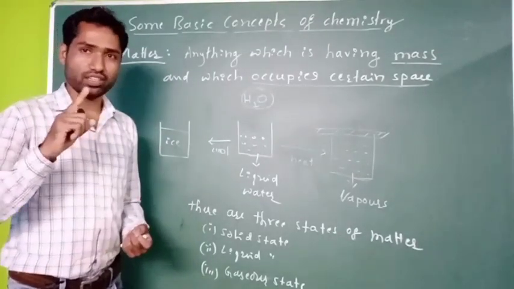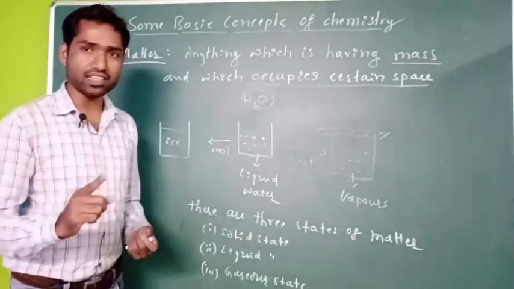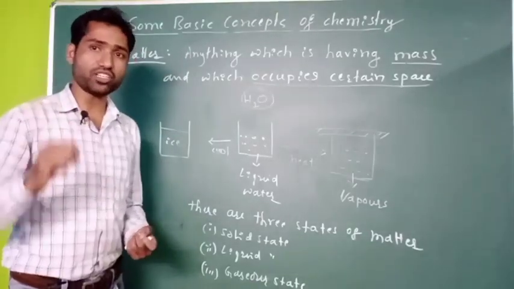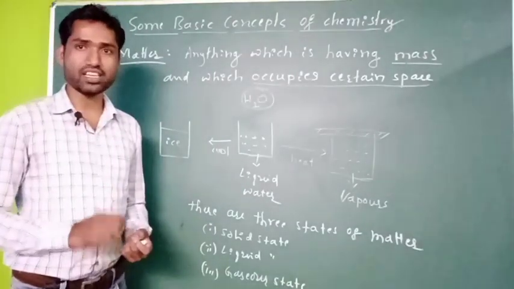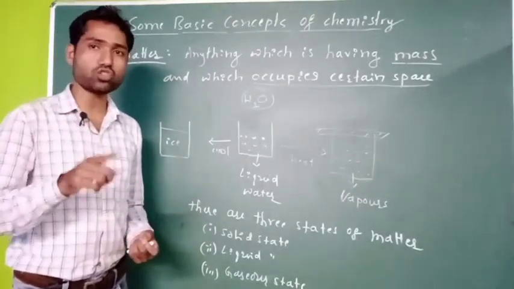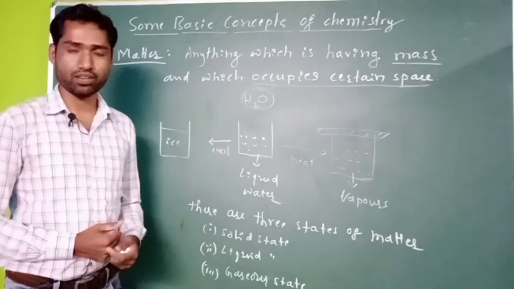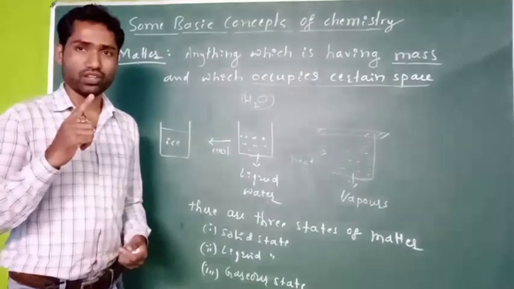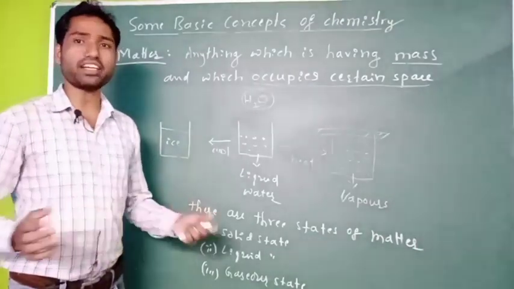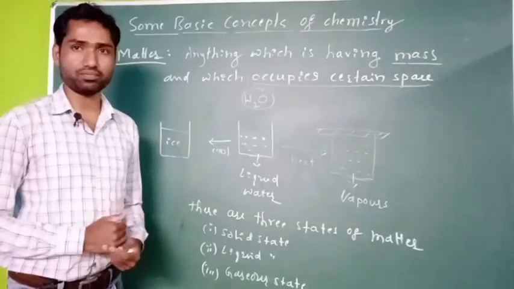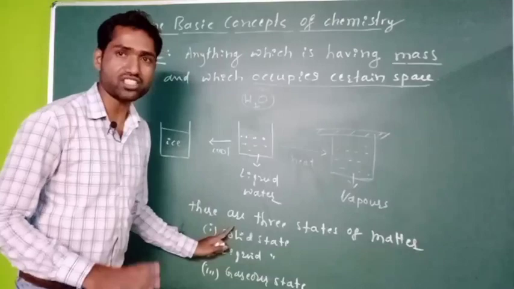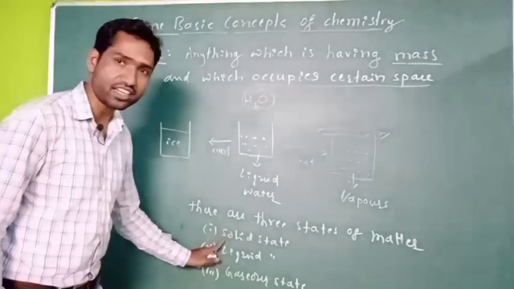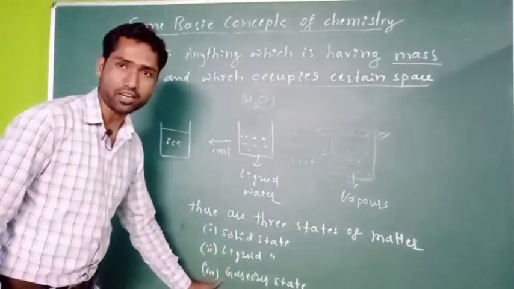If you heat that liquid iron to a higher temperature, then it will get converted into gaseous state. Therefore, that iron piece also exists in three states. So it is true for all the matters that exist in nature. Every matter exists in three states: solid state, liquid state, and gaseous state.